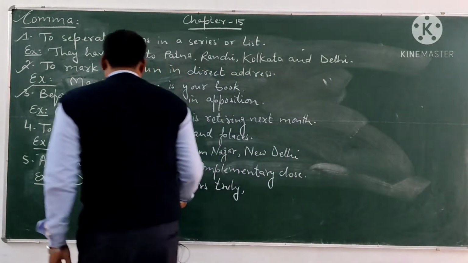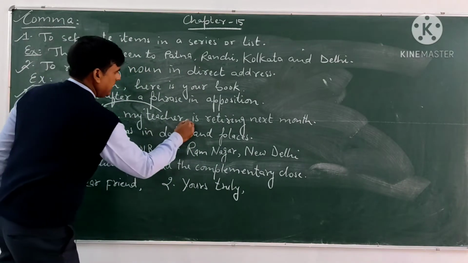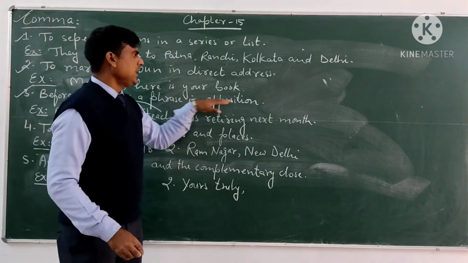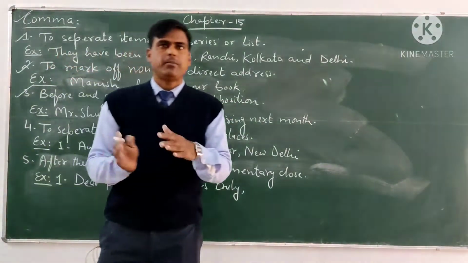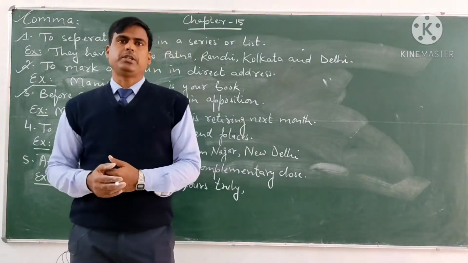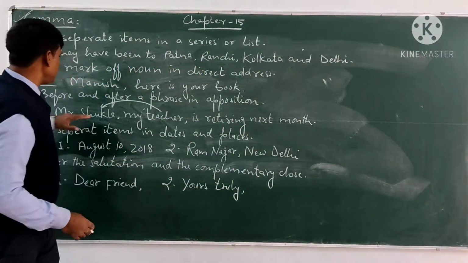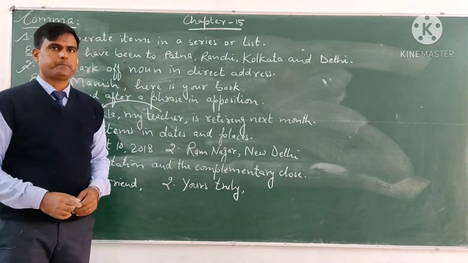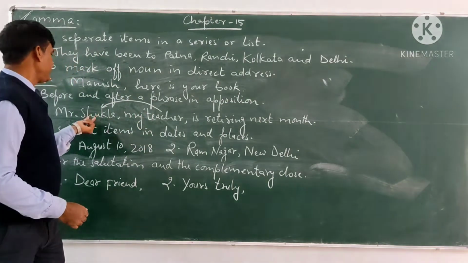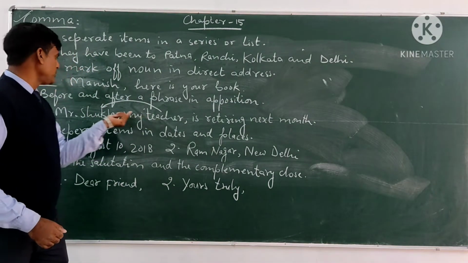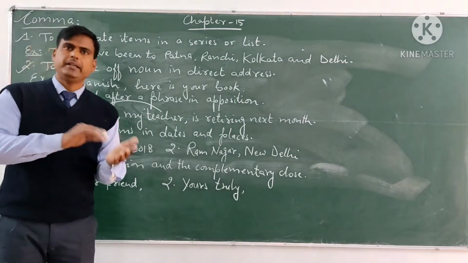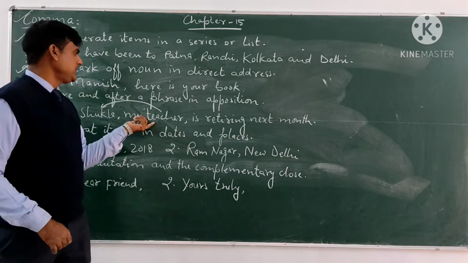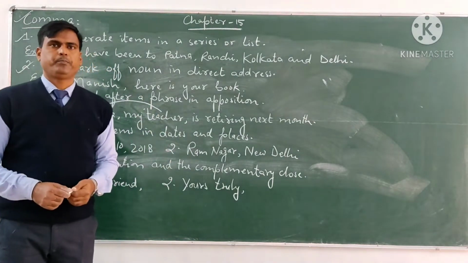So we use a comma before and after the phrase in apposition. So here, Mr. Shukla, comma, my teacher, comma, is retiring next month. My teacher is the phrase in apposition. My teacher is used for Mr. Shukla. Mr. Shukla is my teacher. So both here, Mr. Shukla and my teacher, are the same.